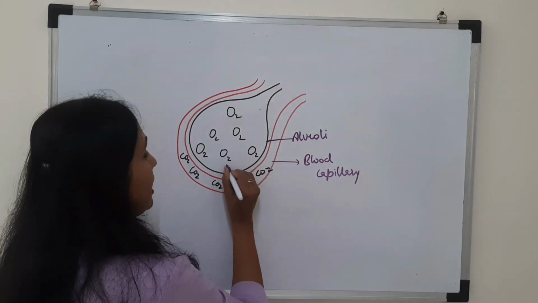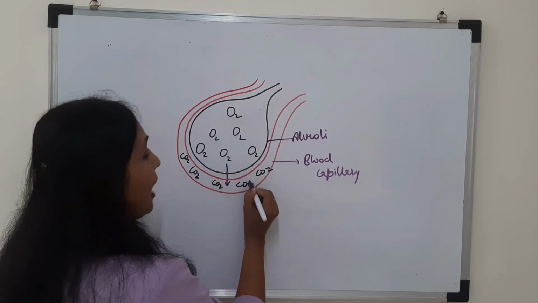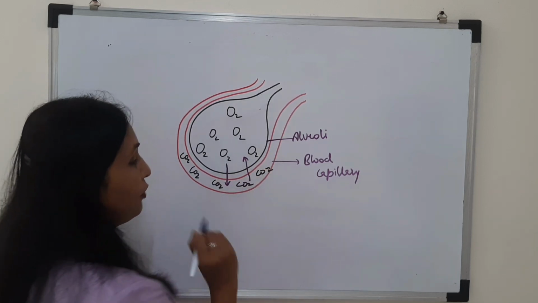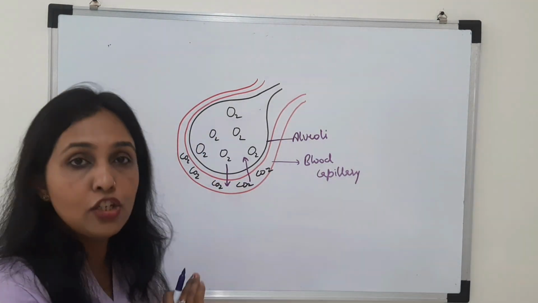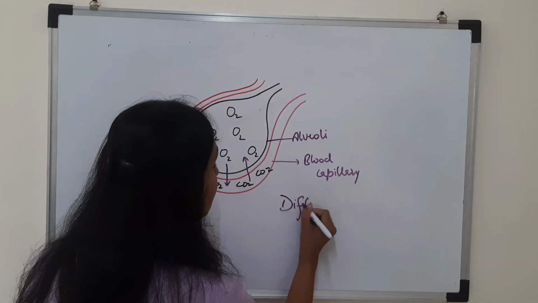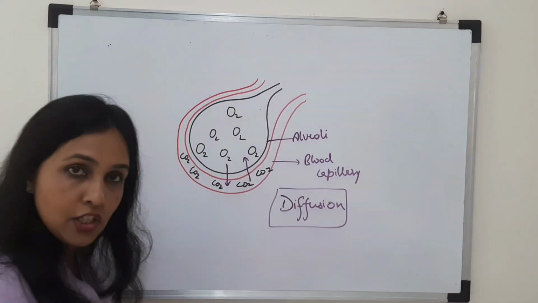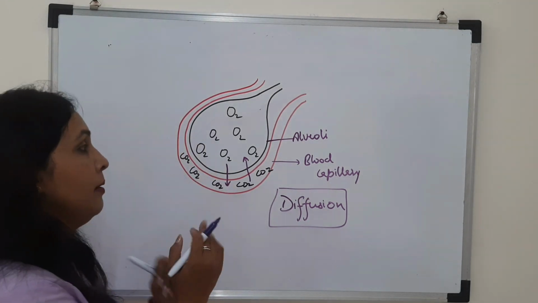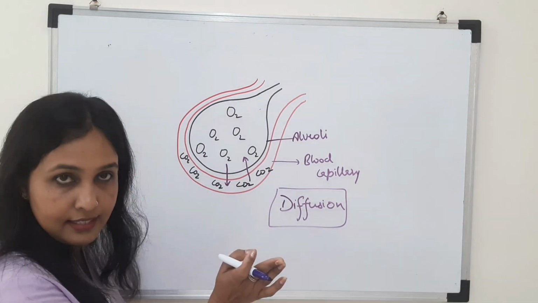So oxygen from the alveoli will diffuse into the blood capillary and carbon dioxide from the blood capillary will diffuse into the alveoli. Okay, so in this way exchange of gases is taking place and the process is diffusion. And as you all know, diffusion takes place on the basis of concentration gradient. So here on the basis of concentration gradient the movement of gases is taking place.